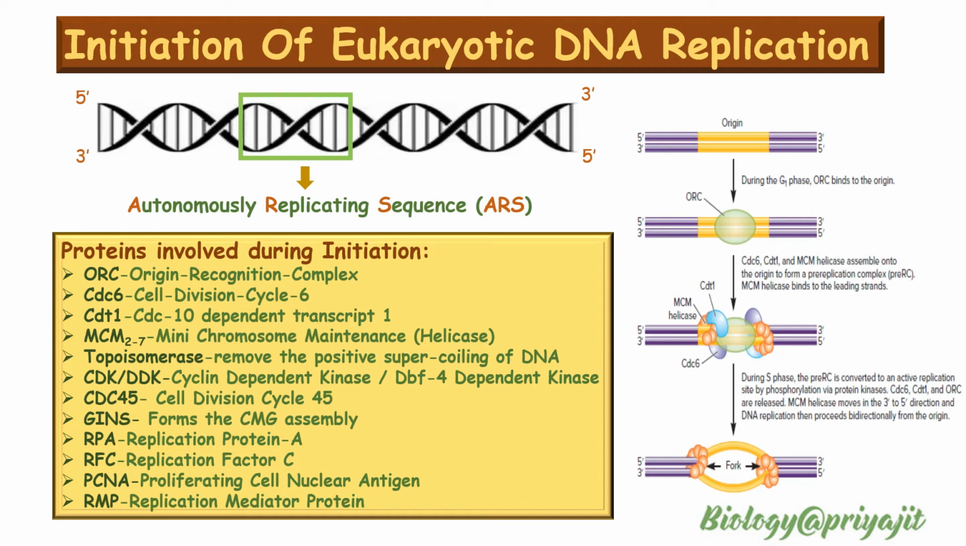proteins assembly on DNA. The CMG assembly includes C for CDC45, M for minichromosome maintenance proteins, and G for GINS proteins. This CMG will move on DNA. It will melt the DNA and make a site for DNA polymerase.